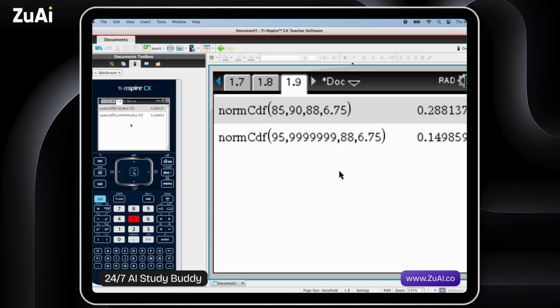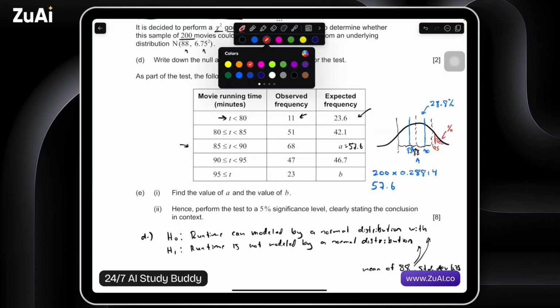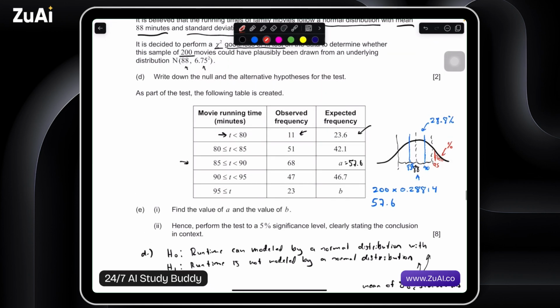So 0.149859, roughly 14.9%. Let's go back to the document. Okay, so I'm going to use the same color of red. 0.149859. I'm going to multiply this by 200, so roughly 15% of 200. I'm going to keep all of the decimals, just because we're not at the end of the answer. It's only at the end that we round to 3 sig figs.